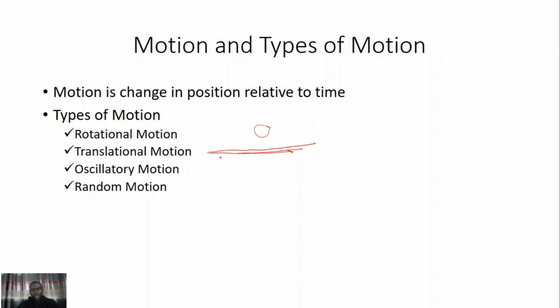Oscillatory motion is to and fro movement, like the movement of a pendulum. A pendulum, simply put, is when a string is tied to a stone and it is allowed to hang. When this stone is pushed and released, it will be moving to and fro.